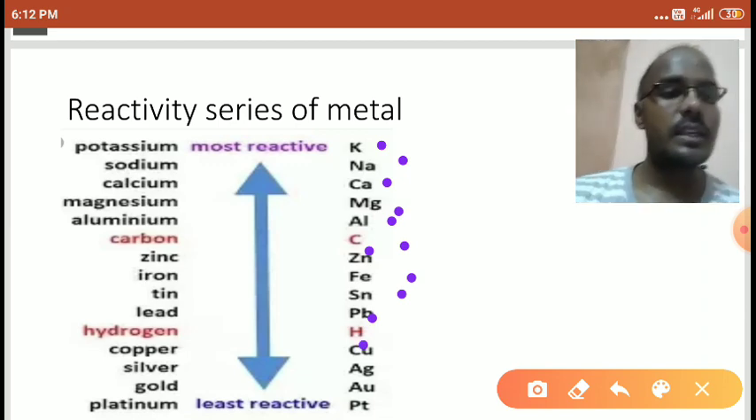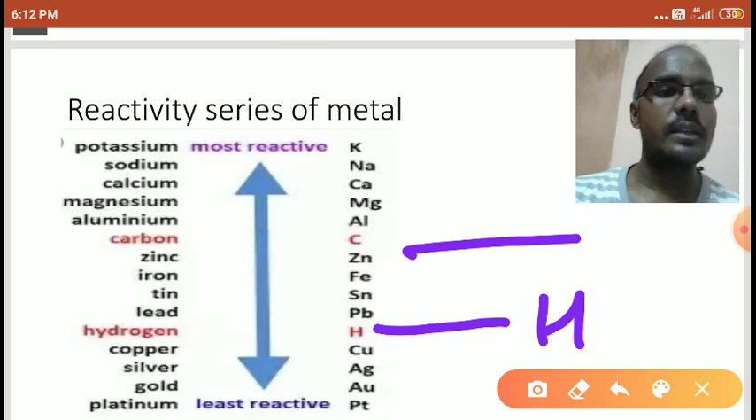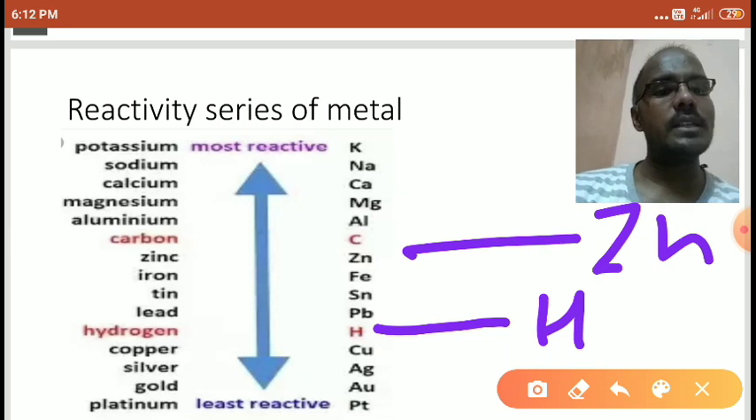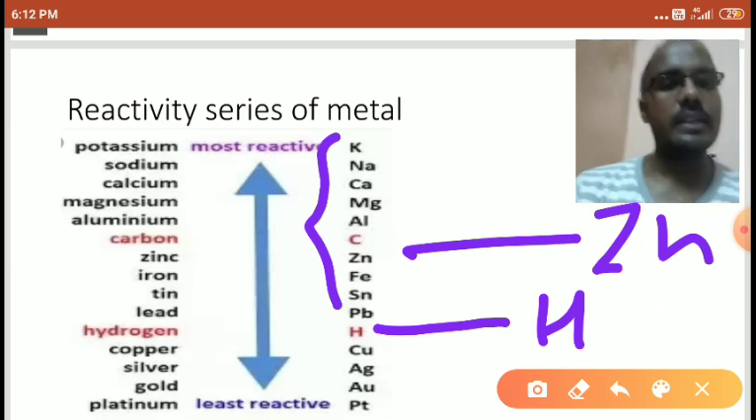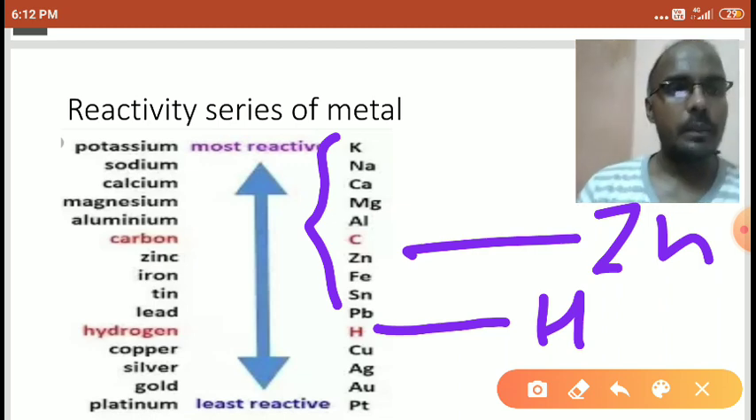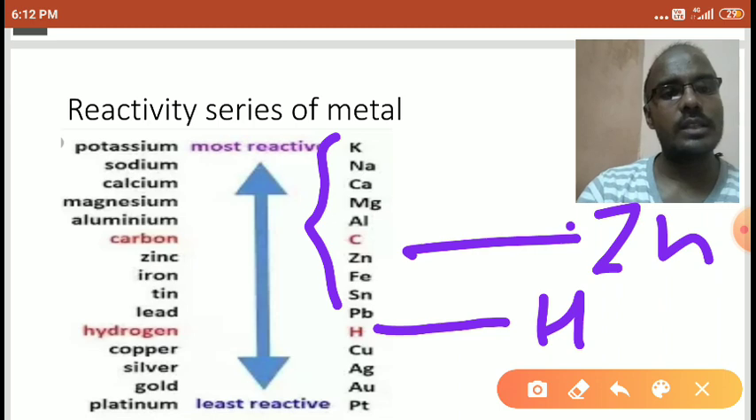So look at here students, the zinc. Where is the position of zinc? Zinc is above the hydrogen. The zinc is here and hydrogen is here. Above hydrogen means the element is more reactive than hydrogen. Zinc is here in this table, above the hydrogen. It means zinc is more reactive. Just like the toppers are always in the higher position, zinc is a topper. The one with high energy is in the top position.